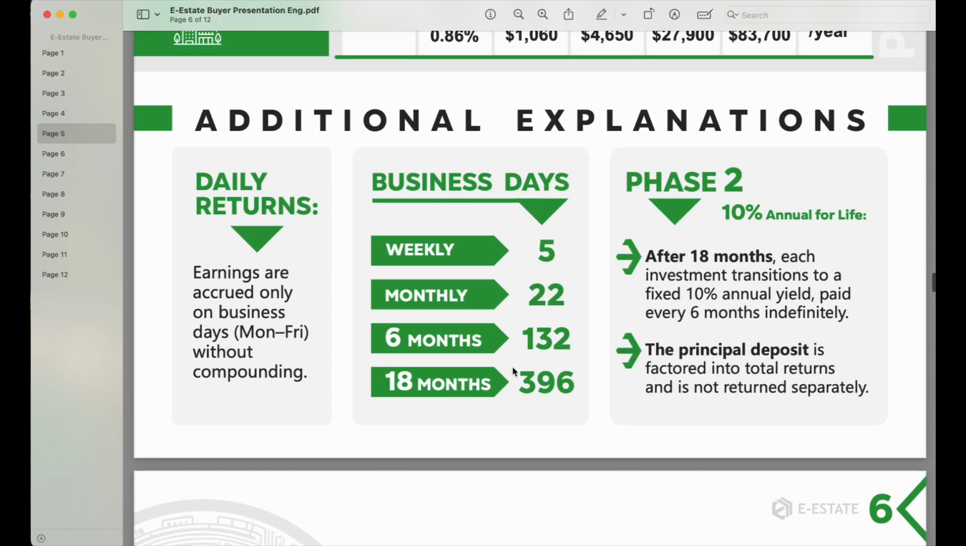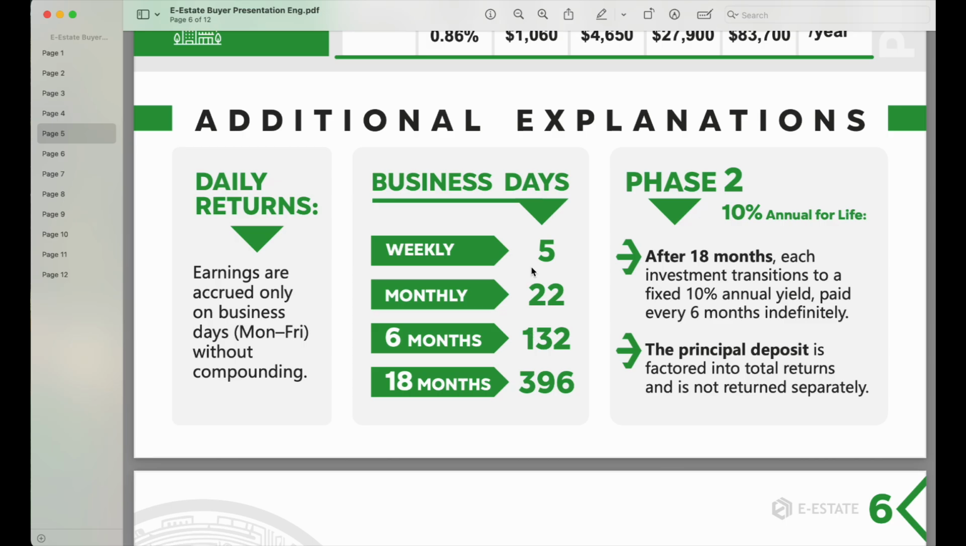And here they have additional explanations of how the daily returns work. Okay, so again, they said earnings are accrued only on the business days, Monday to Friday, without compounding. Okay, unless when you are purchasing a fraction of your property, if you check the auto compounding button, then that will be compounding for you. But for this, it's not compounding at all. This is just a flat rate of what you get.